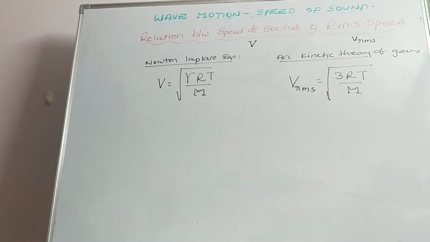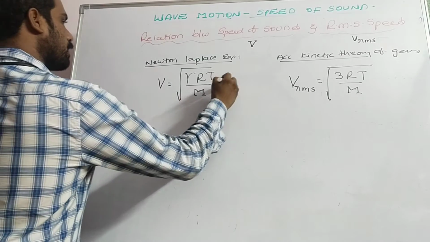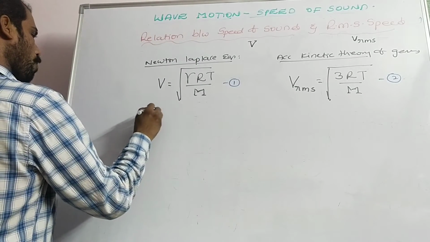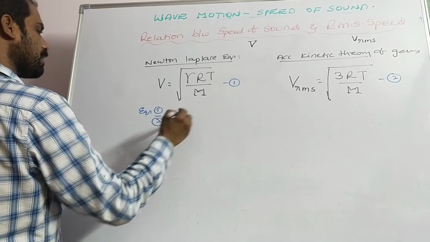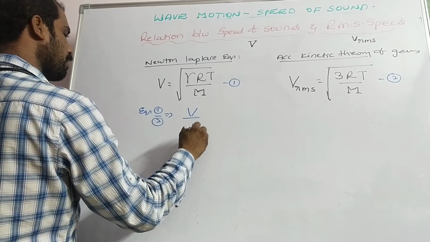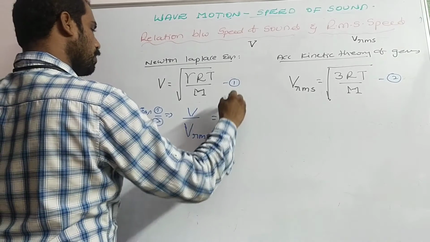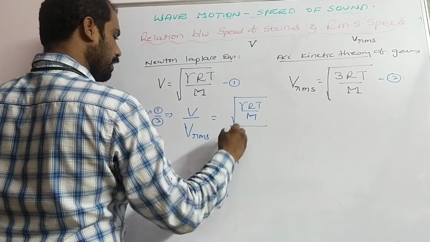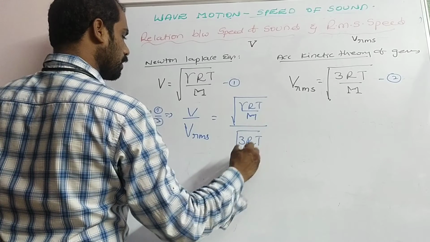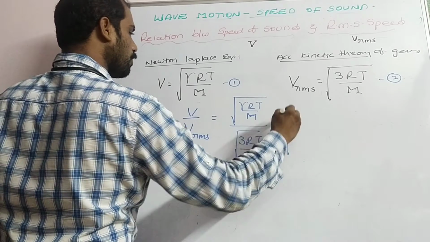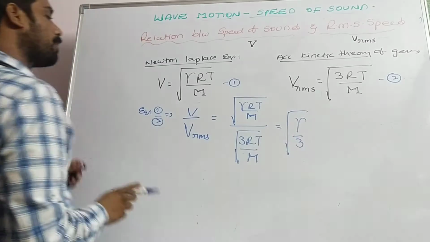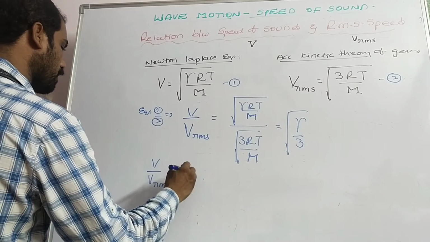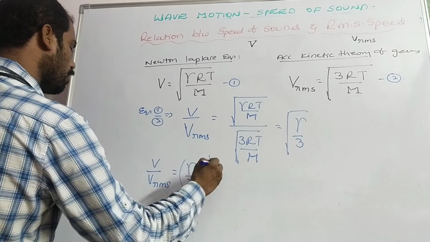Say this is expression number 1, and this is expression number 2. Now 1 by 2 implies V by VRMS is equal to root of gamma RT by M by root of 3RT by M, that is equal to root of gamma by 3. That is, V by VRMS is equal to gamma by 3 whole power 1 by 2.